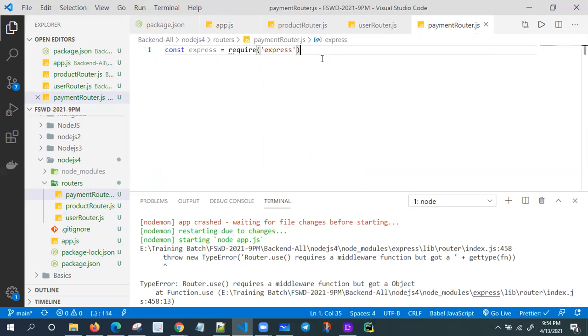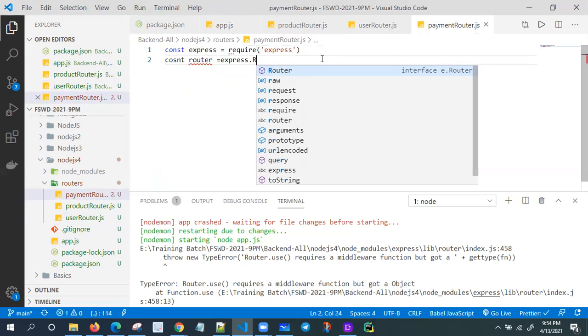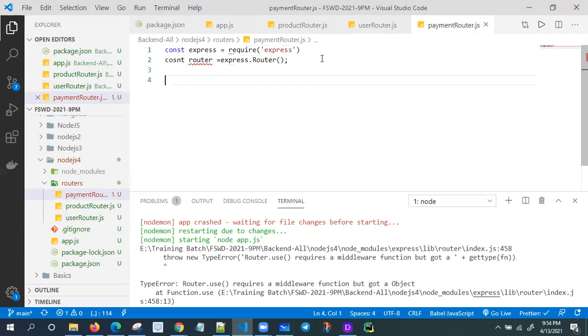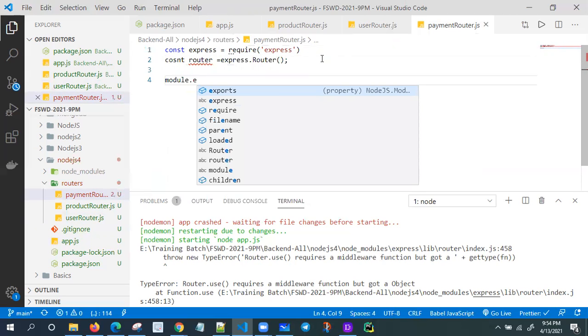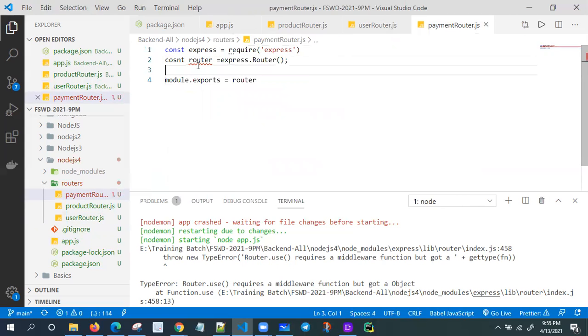Then I'm going to create one router equal to express.Router. So I need to export this one. How to export in the ES file? module.exports equal to router. That's all. So let me write router here, right?